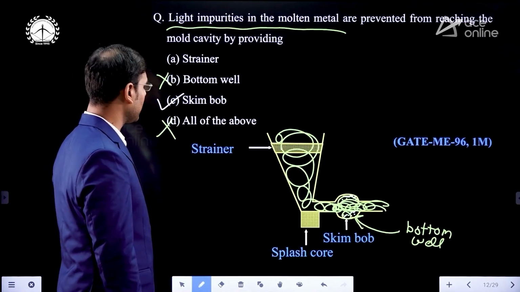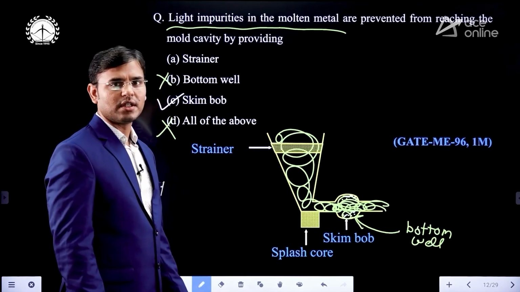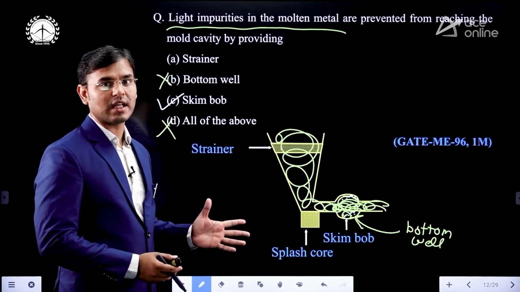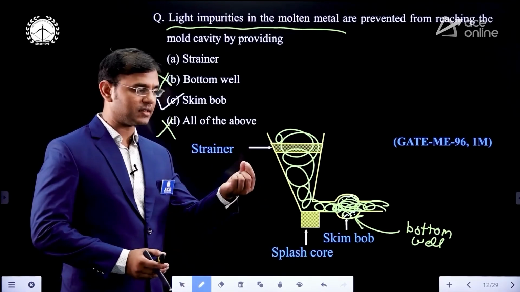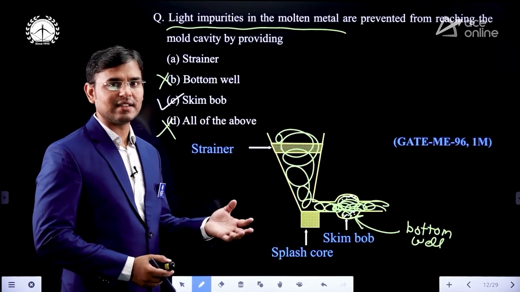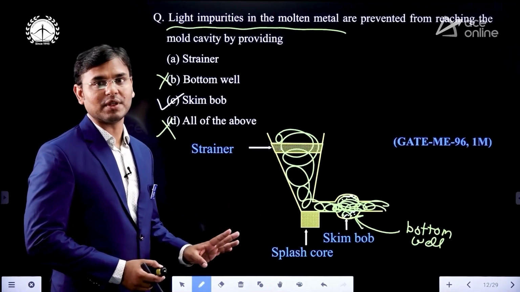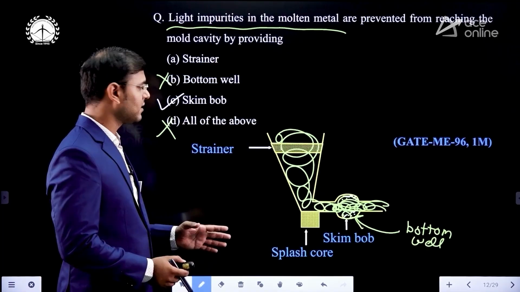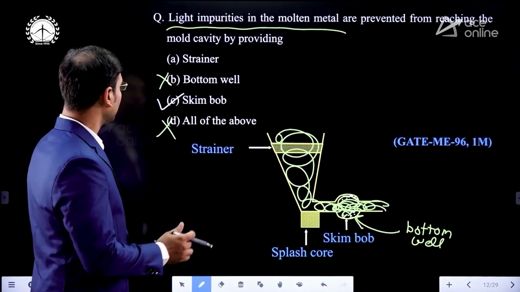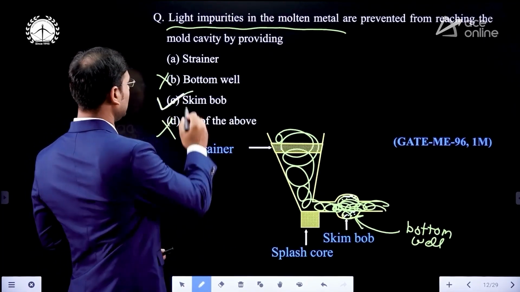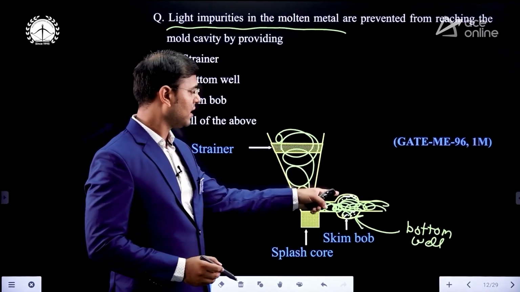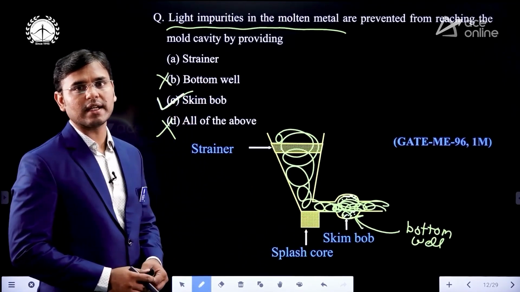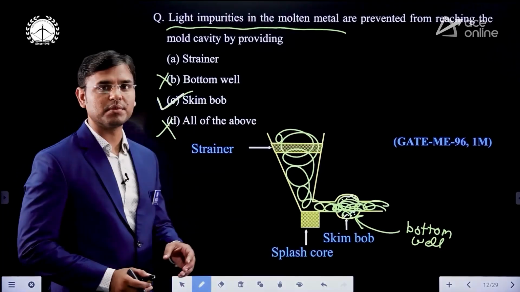And what about the strainer here? The strainer can remove both impurities, lighter as well as heavier impurities. But in the strainer, the size of impurities must be bigger, either low density or high density impurities. If the size is bigger, then the strainer can remove that. Correct. Now here the correct answer is what? Option C, that is, the skim bob is avoiding lighter impurities as well as heavier. But since lighter is asked in the question, the skim bob is the only answer.